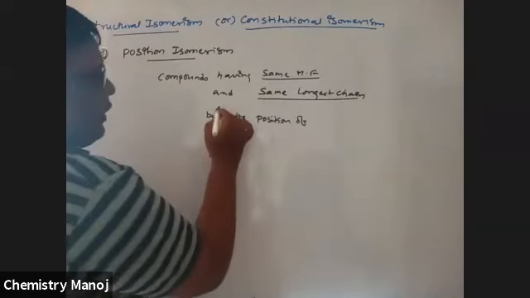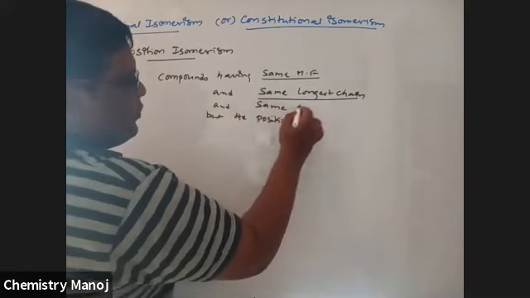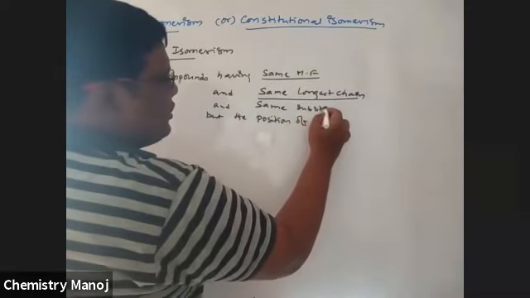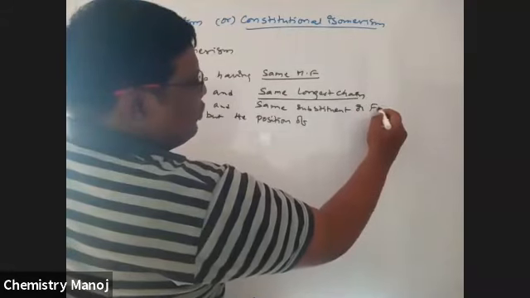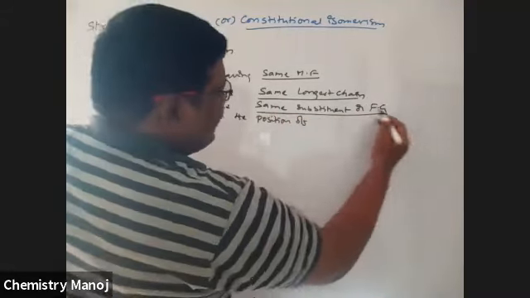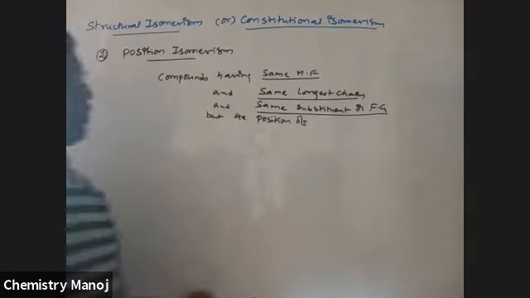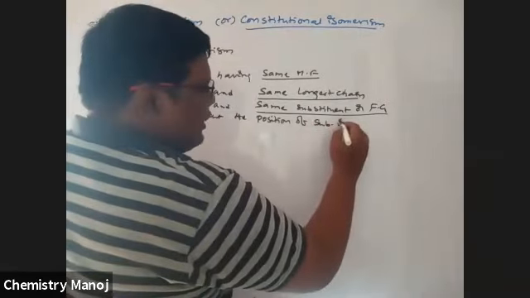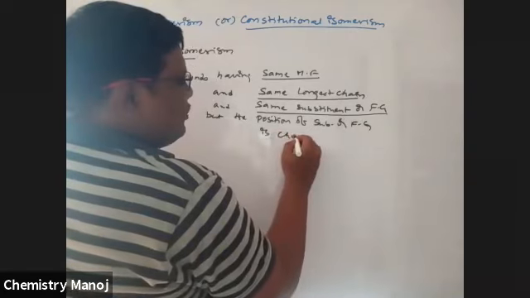and also the same substituent or functional group. It is the same molecular formula, same longest chain, same substituent or functional group, but the position of the substituent or functional group is changed.